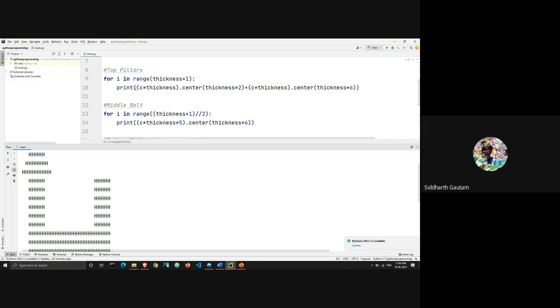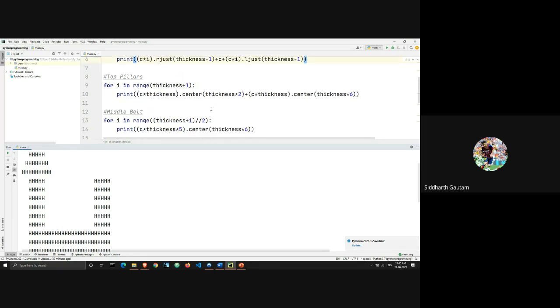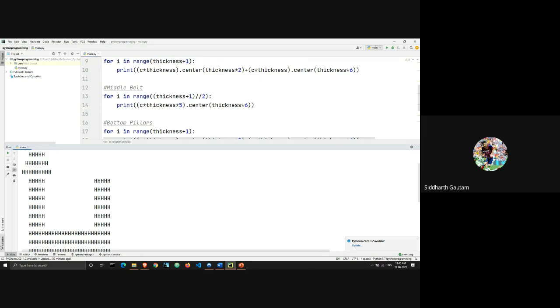Okay, this is interesting. So the value of thickness is 5. We are printing the character H 5 times, and then we are centering it, but we are centering thickness into 2. Which means let's see what happens if I change this value. You understand, right? We are printing the character h into thickness, which means we are printing 5 times, and there are 5 h here. I hope you all get it.